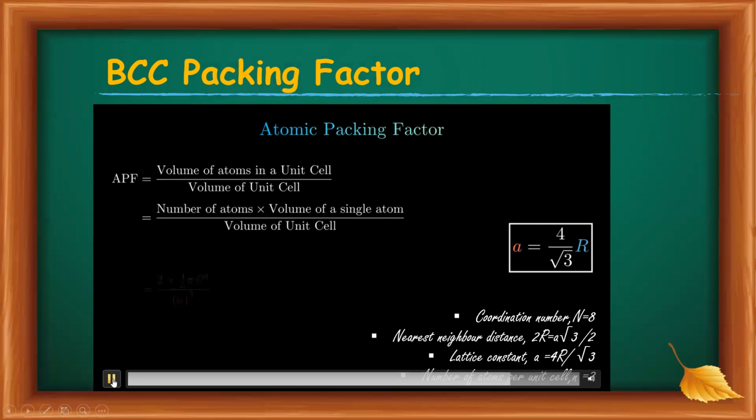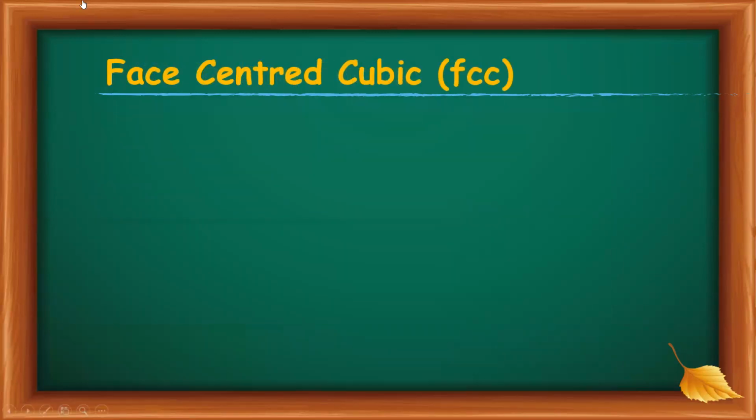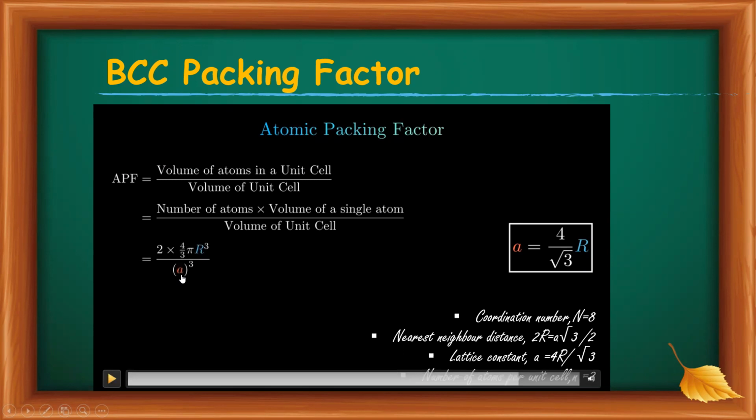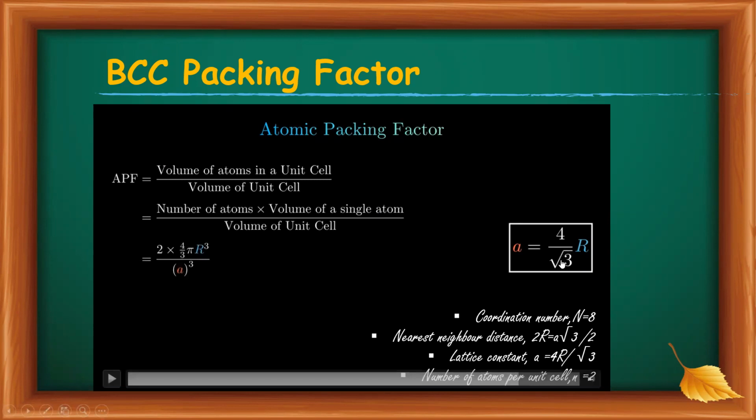Then 2 into 4 by 3 pi r cube divided by a cube. And here we know that A is equal to 4 by root 3 R.